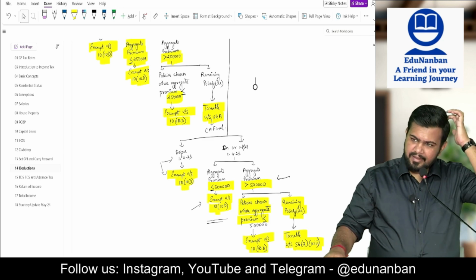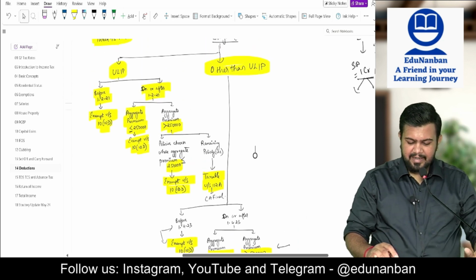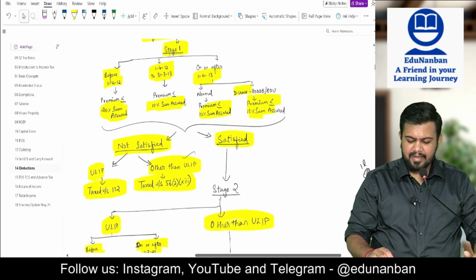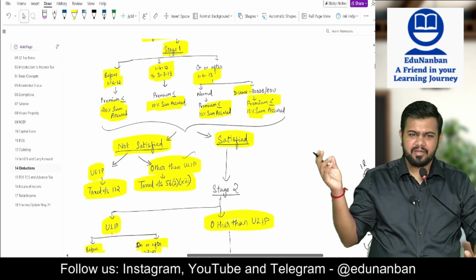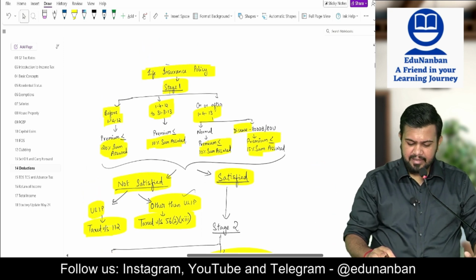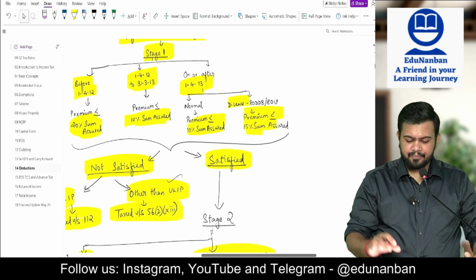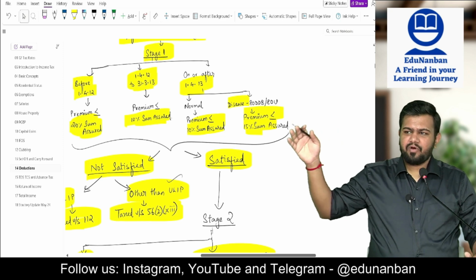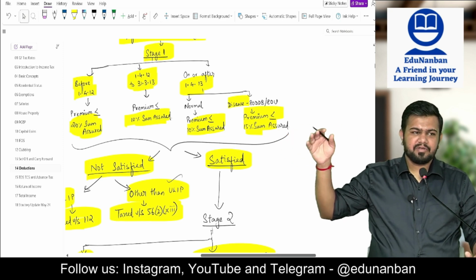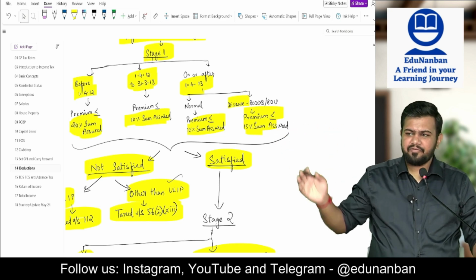Okay, listen, this chart is looking like a huge chart, but it is very, very simple. When you work it out yourself, you will have understood. So what did I tell? That there are 4 policies. So there are 4 types of limits. Actually only 3 types of limits.